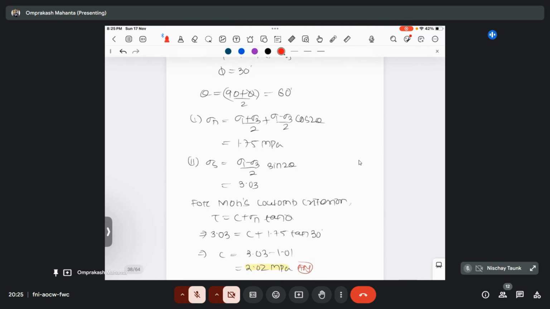Okay, do you know which one is the normal? Can I draw that? So theta is basically the angle between the maximum principal stress sigma 1 and the normal.